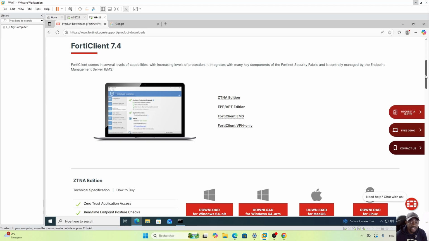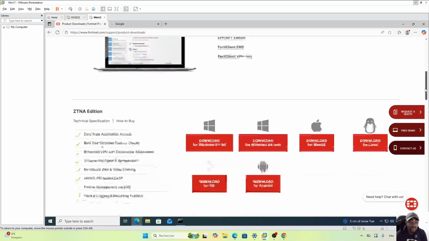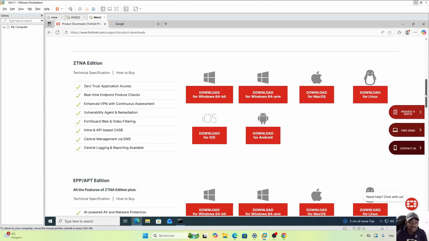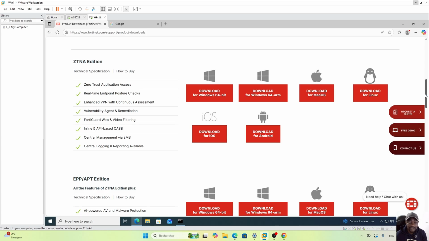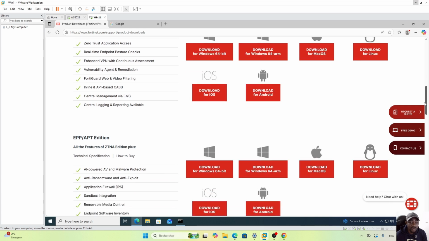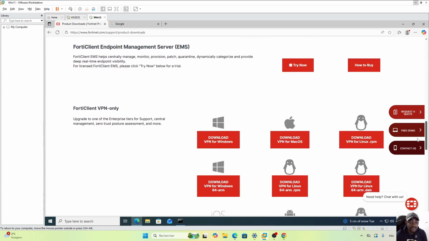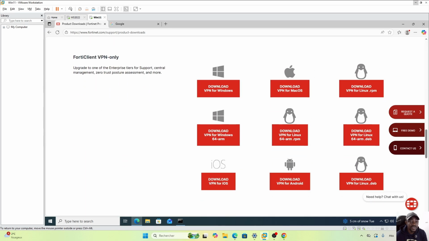Here you see FortiClient 7.4, we go below ZTNA edition. You have many editions of FortiClient apps available. The one that we are looking for is FortiClient VPN only. So make sure you are downloading the FortiClient VPN only software that is suitable for your edition.